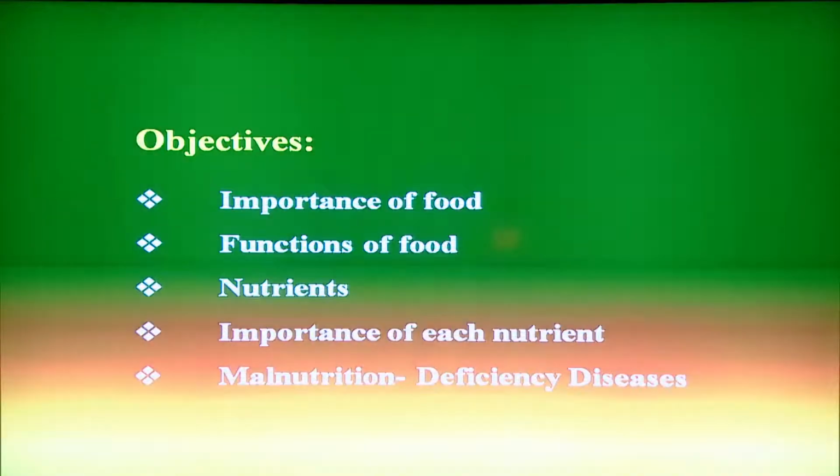I am Dr. Anjana Agarwal talking about food and its nutrients. This is lesson number 2 in home science for secondary learners. Now, the objectives of this lesson are the importance of food, functions of food, nutrients, and importance of each nutrient. Then we will also learn about malnutrition and deficiency diseases.